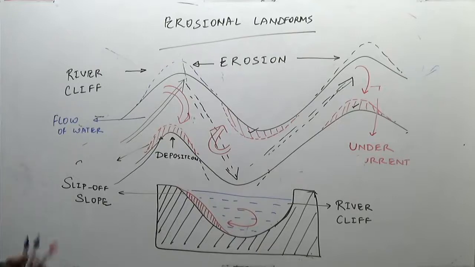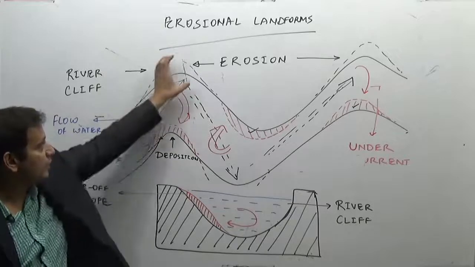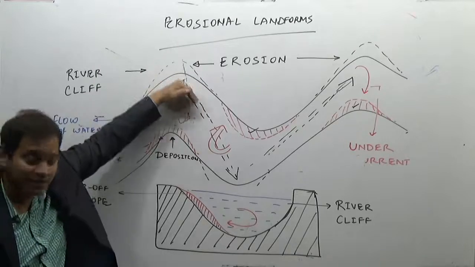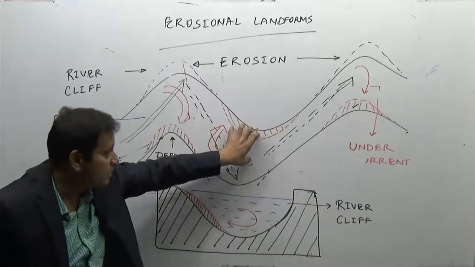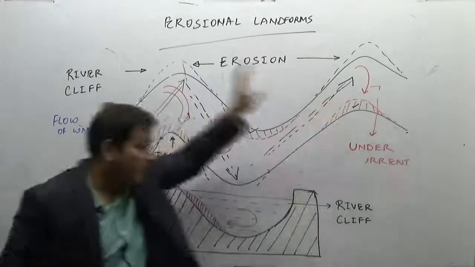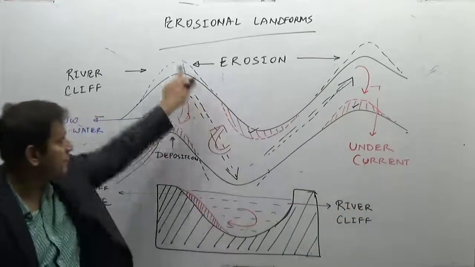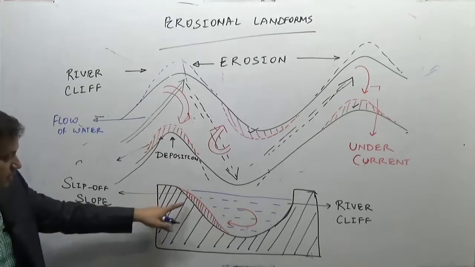This is how it will look inside this. You just have a look at the diagram. Why do we say the meander is the result of erosion and deposition? Erosion, because the flow of the current will keep on eroding. When the water after hitting turns here, the undercurrent develops. The bottom current carries the shingle, it carries the sediments and deposits them on the other part. Again the river water comes, erodes this, the bottom current deposits here, and the same process goes on. It results in the formation of a river cliff. This part is a river cliff and it results in the formation of a slip of slope. This part is a slip of slope.